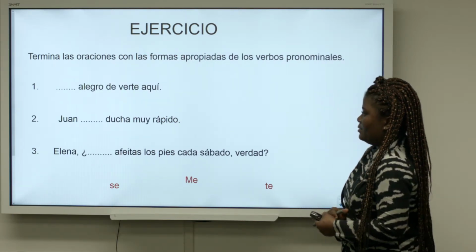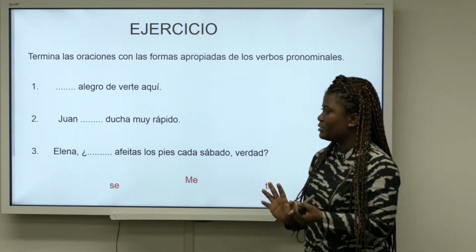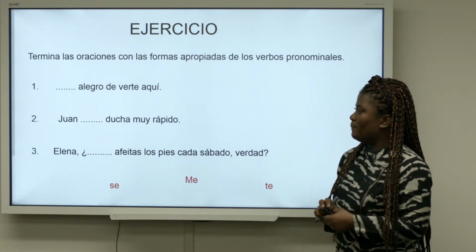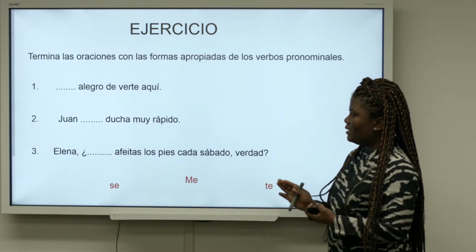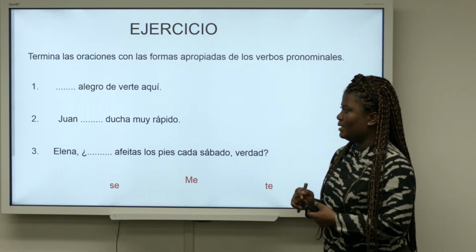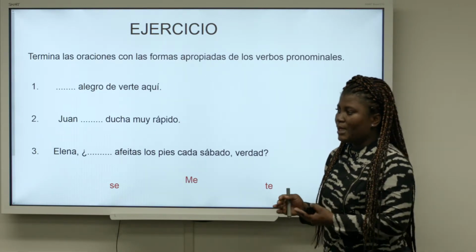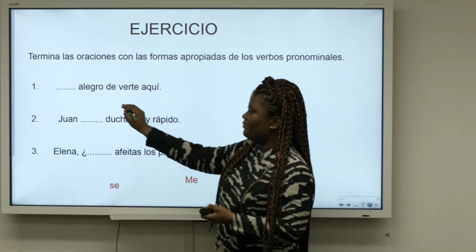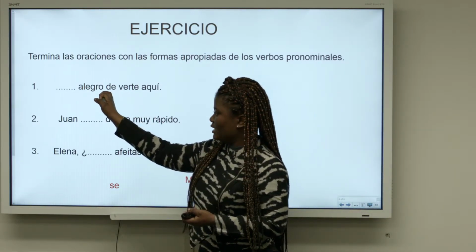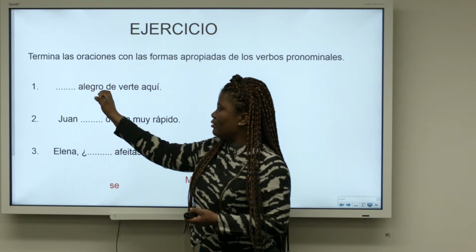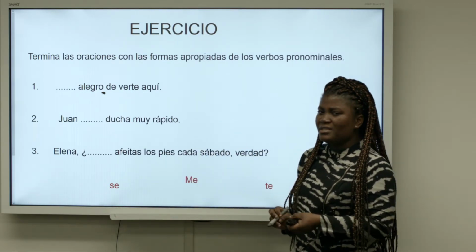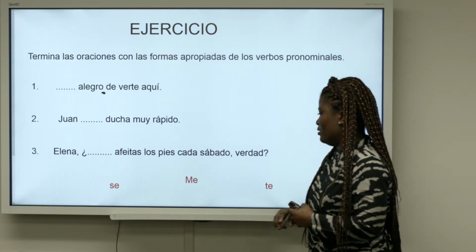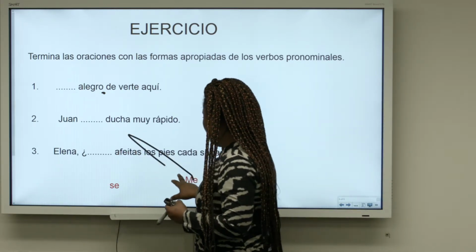So let's look at some sentences just to explain a little bit more in context. The first one: dash alegro de verte aquí. Happy to see you here. Our clue is the verb alegrarse, which has been conjugated. And so we know that the first person singular is usually the one that has the verb ending in O. Therefore, me.